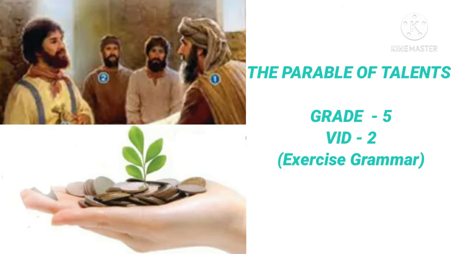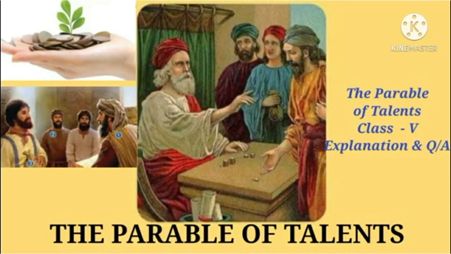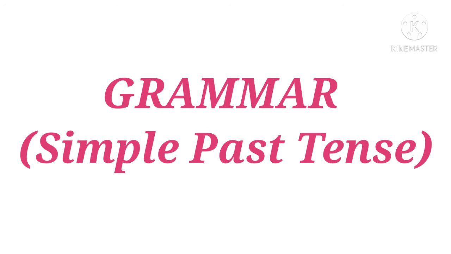Students, in the last class we completed the explanation of Unit 7, the parable of the talents, and we also learnt all the exercises, questions and answers. So in this session, let's start with the grammar. Children, in this session the grammar is simple past tense.